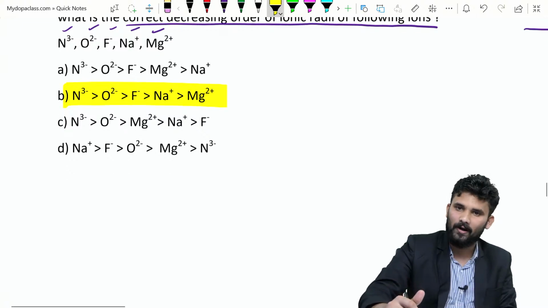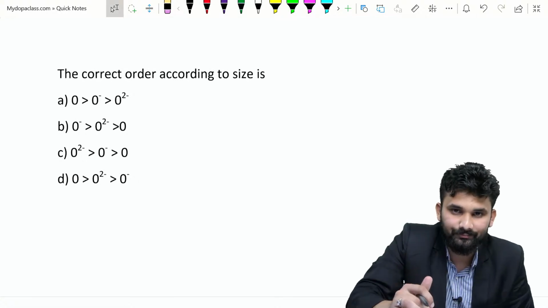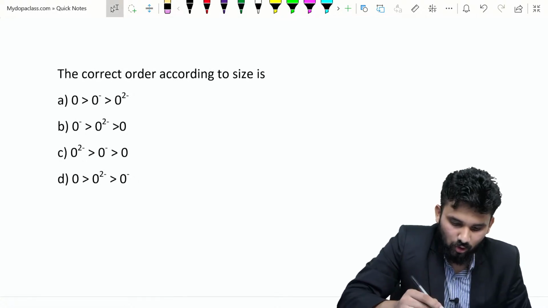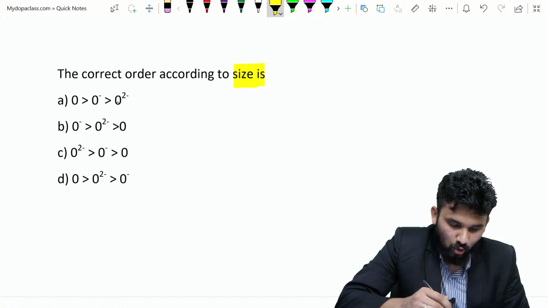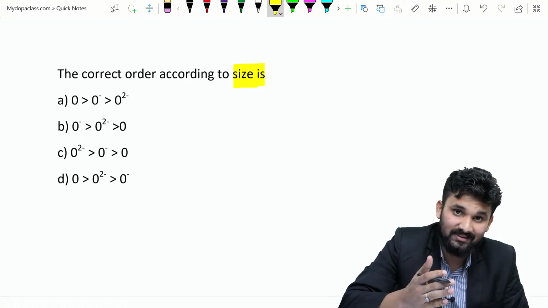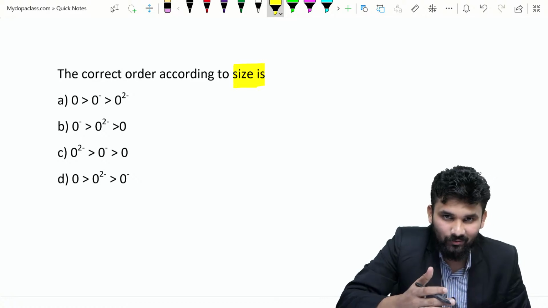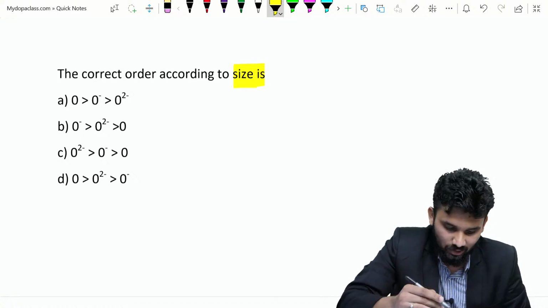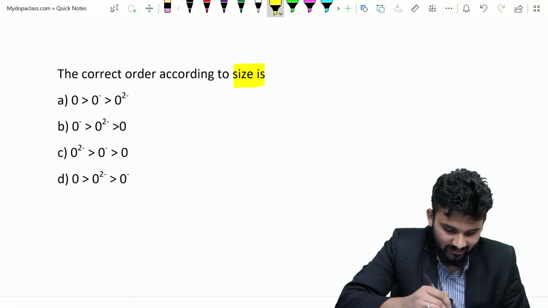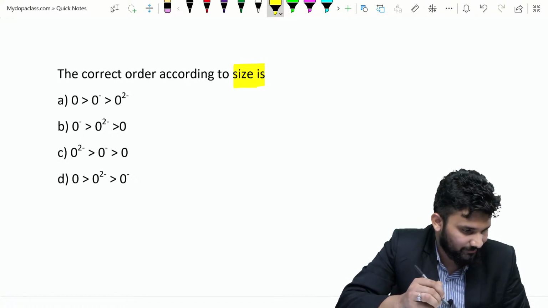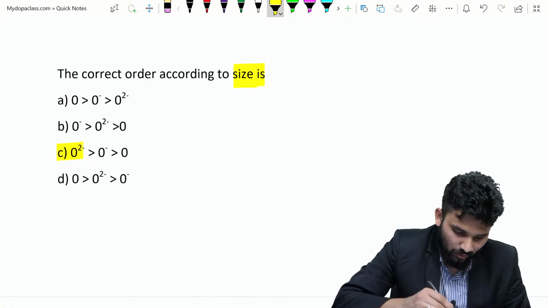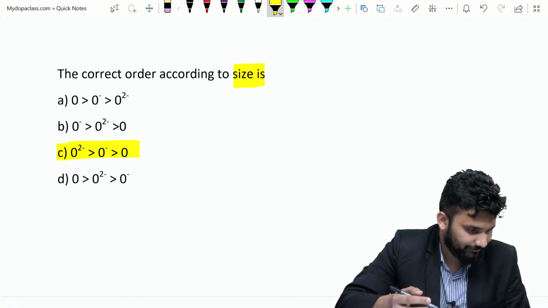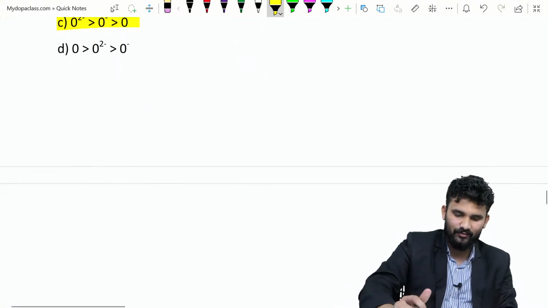Are you ready? Okay, so this is the next question. Correct order according to size. What is the option here? O, O minus, O2 minus. We know that the anion with the largest negative charge has the largest radius, and the cation with the largest positive charge has the smallest radius. So the anion with the largest negative charge is O2 minus, then O minus, then O. What is the option here? Option C is the right answer. Yes, this is a very simple question.